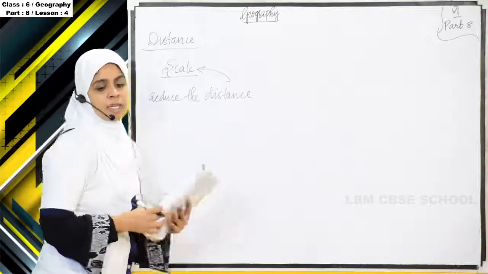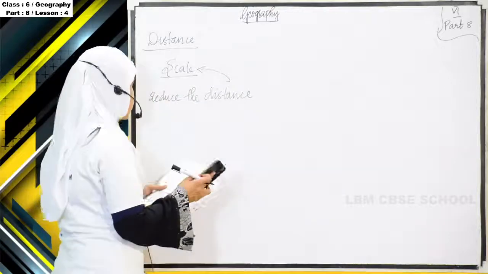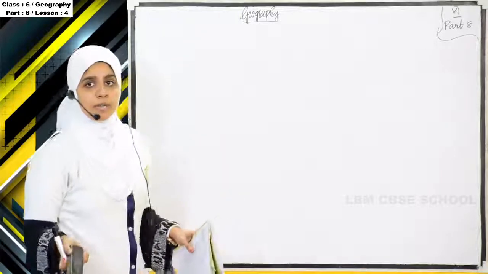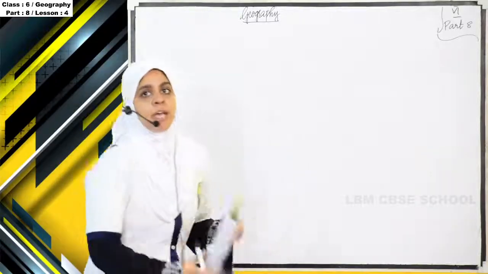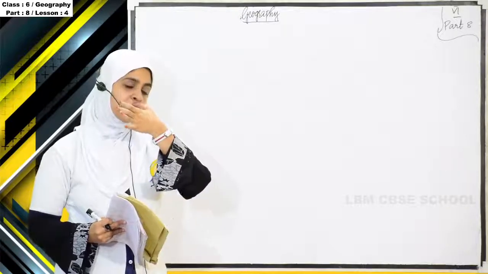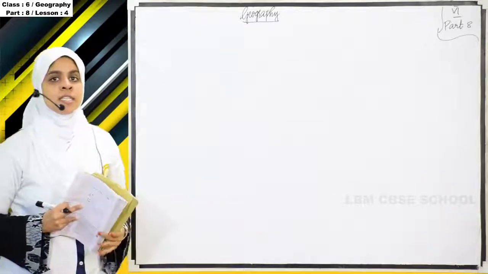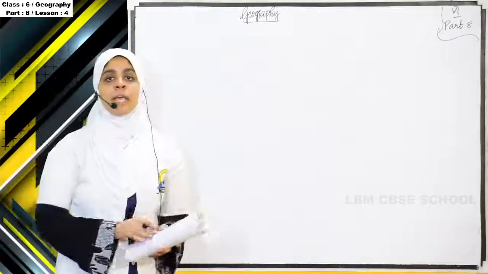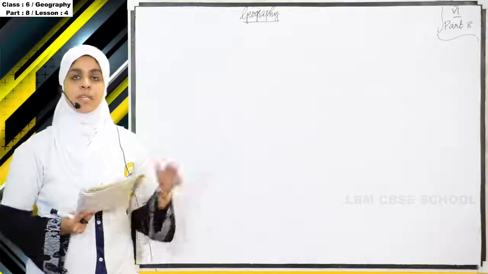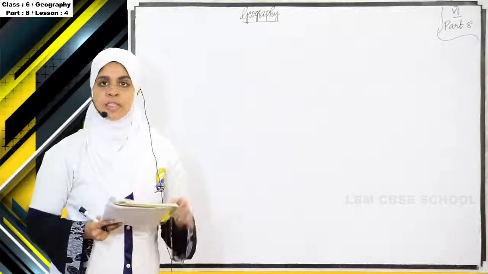So what are the main components of a map? It is distance, direction and symbols. Okay. So in today's class we have learned about map, types of map, and what are the different components of map. It is direction, distance and symbols, and also we have learned about 4 main directions and 4 sub-directions. Sub-directions are also known as intermediate directions. Okay, so that's it for today. Thank you. Assalamu alaikum.